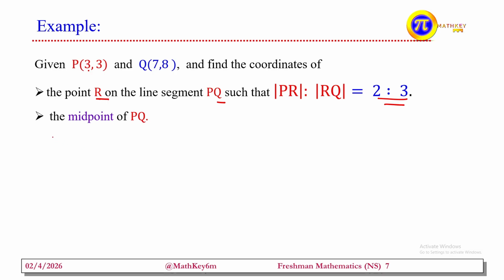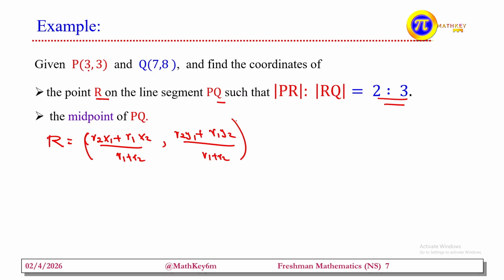We apply the formula. That means the point R is equals to, with the ratio of this, R2 times x1 plus R1 times x2 divided by R1 plus R2, comma, the second one, R2 times y1 plus R1 times y2 divided by the sum R1 plus R2. We apply this line segment formula. So this is equals to, our x1 is 3, our x2 is 7.